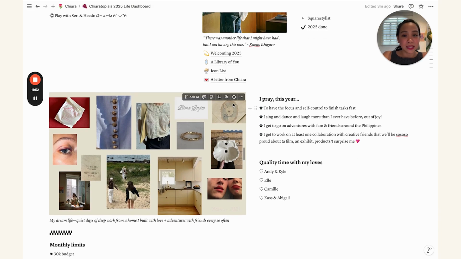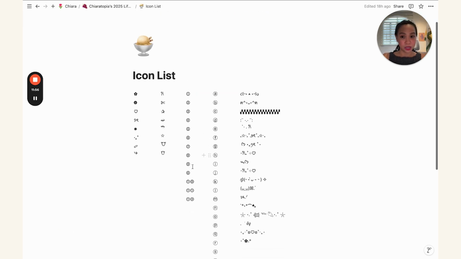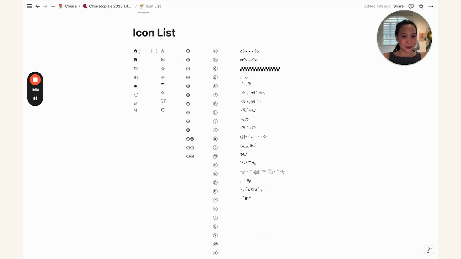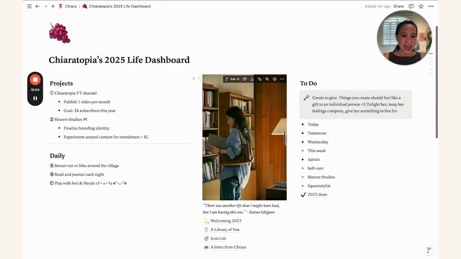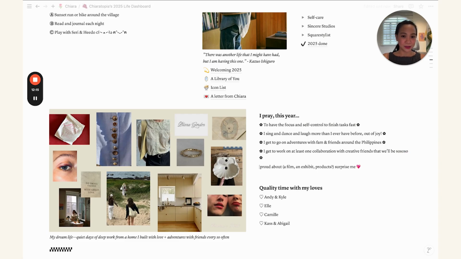And for your convenience, I placed an icon list page here so that you can just easily grab, copy, paste. So you just highlight it, copy it, Command C, and then place it on your life dashboard anywhere you want. Something like that. You can go crazy with your own life dashboard.